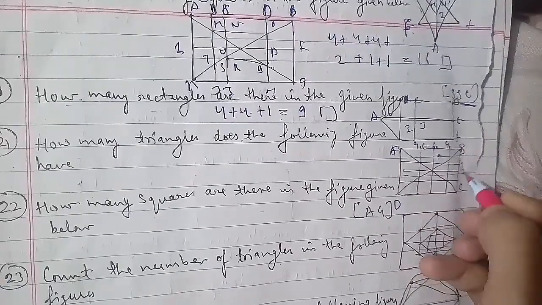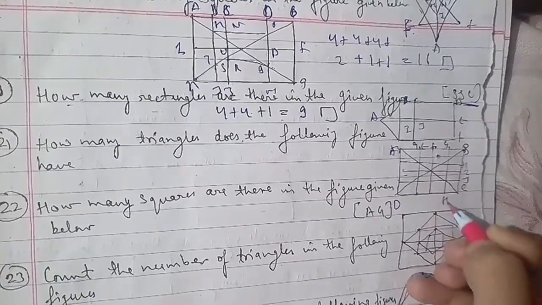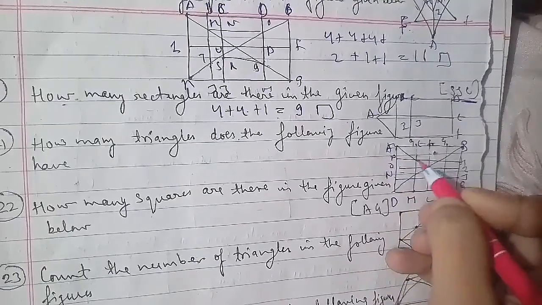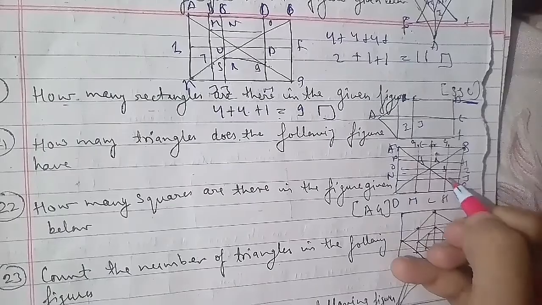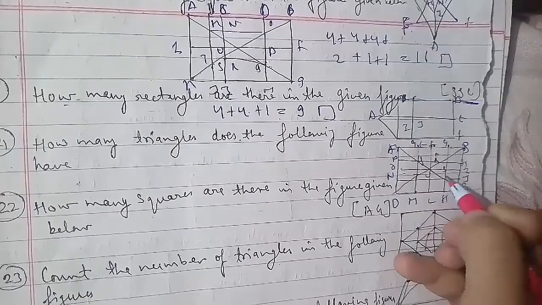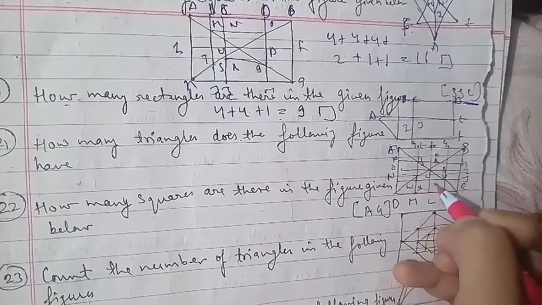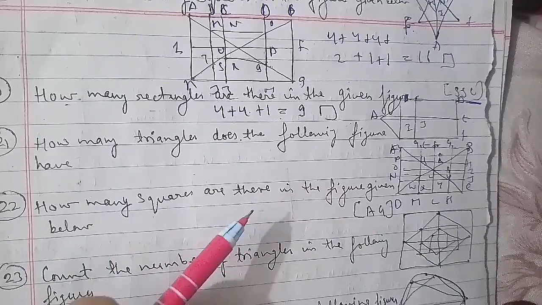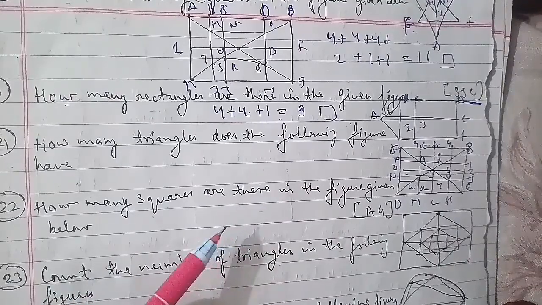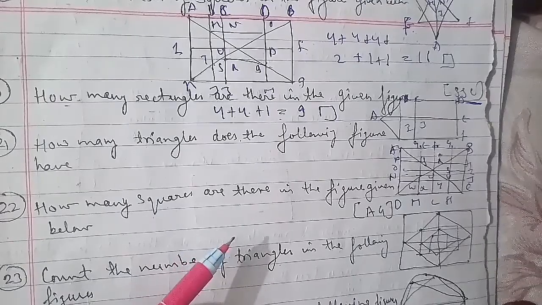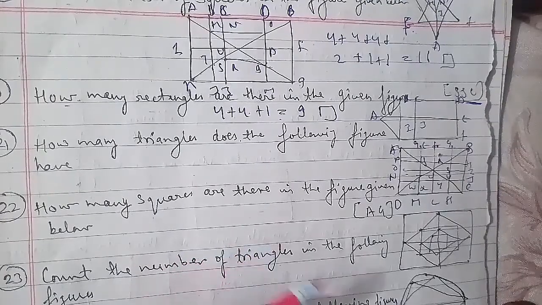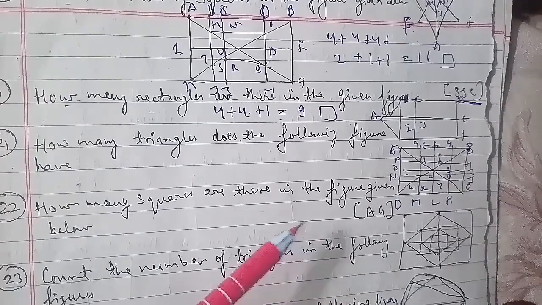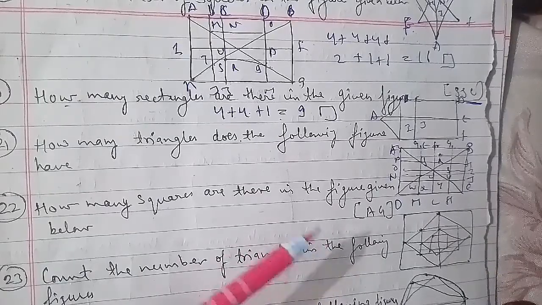APQ, QTU, UXY, YKC, AEQ, QRU, UVY, YJC, BGS, SRU, UTW, WND, BHS, SVU, UXW, and WMD, and that is your 16. And the triangles having two components each, that is QUS, SUY, WUY, and QUY, is 4. The triangles having three components each, AFU, UIC, AOU, ULC, UOD, and ULD, that is BFU and BIU, that is your 8 here.